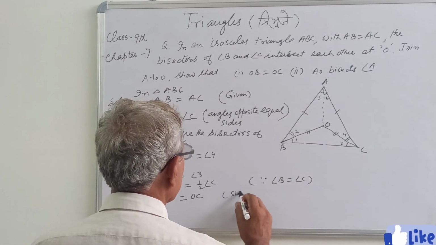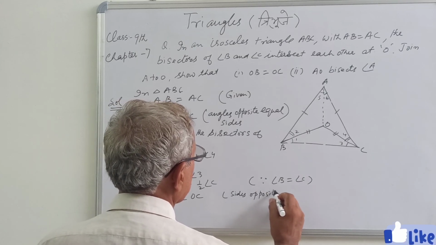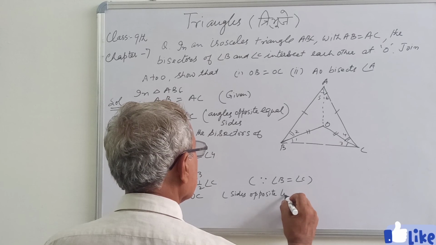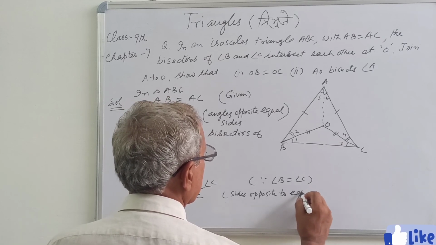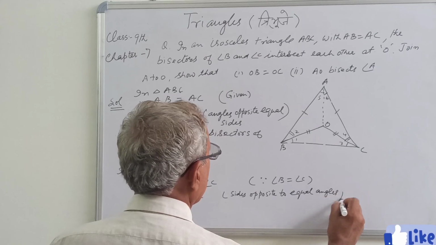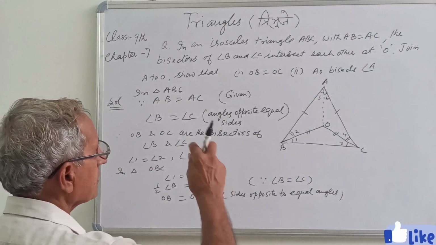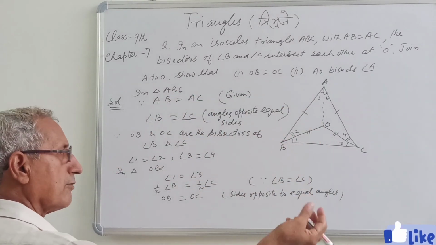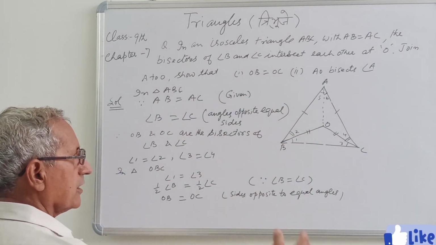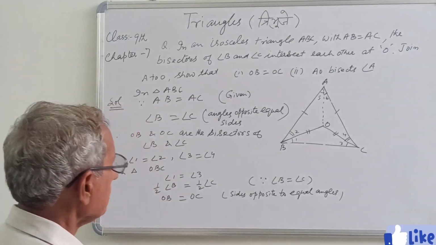Sides opposite to equal angle, they will also be equal. If the sides are equal, the angle will be equal, and vice versa, if the angles are equal, then the side will be equal.